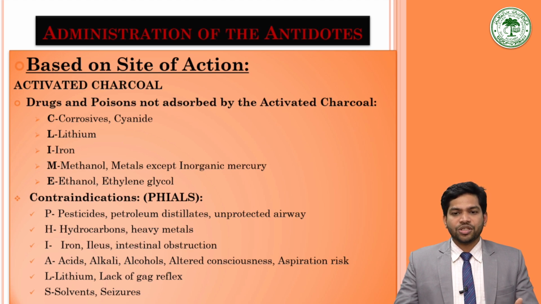If it is given along with sorbitol, then it causes a hyperosmotic laxative action, causing catharsis. In this way, it causes the excretion of the poison from the body. That is one, by inhibiting the absorption of the poison; then by increasing the clearance by interfering in the intrahepatic circulation of the drug; then lowering the intraluminal concentration of the poison in the GIT.